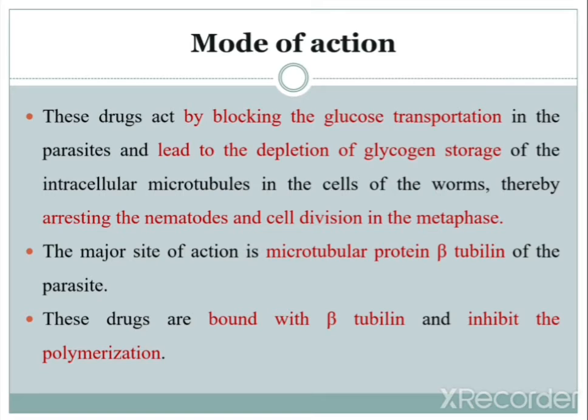These drugs bind to beta tubulin and inhibit polymerization. If polymerization is inhibited, the concentration of the parasites decreases. This is the simple mode of action of benzimidazole derivatives.